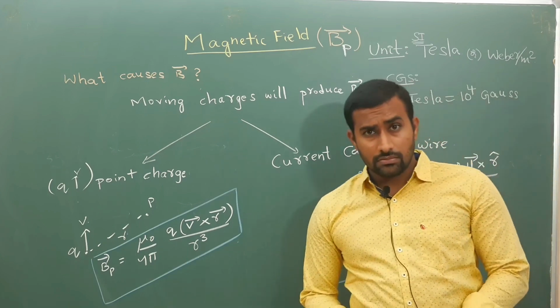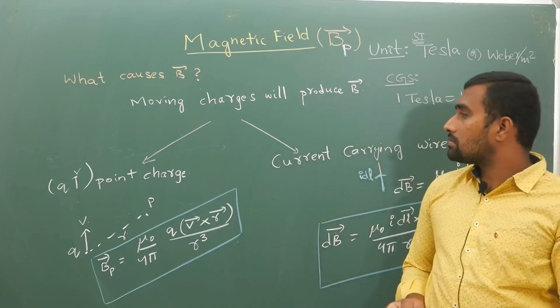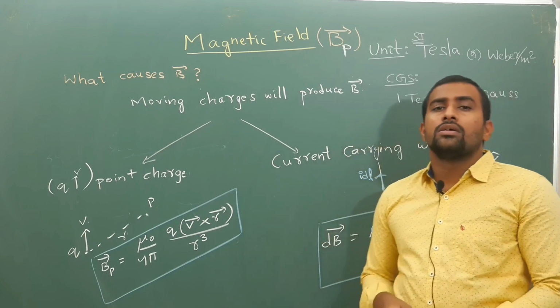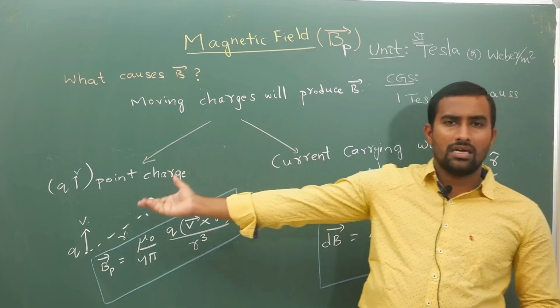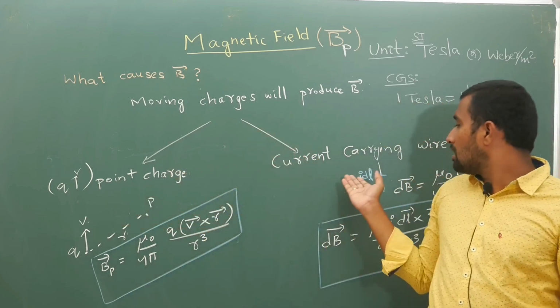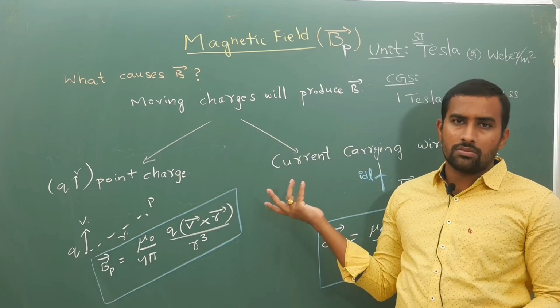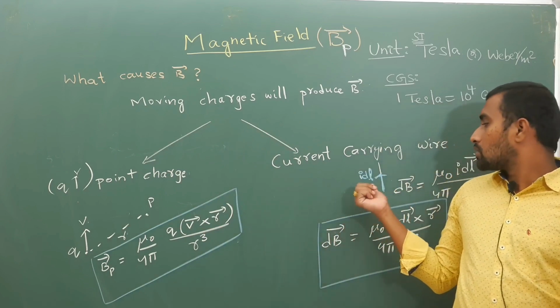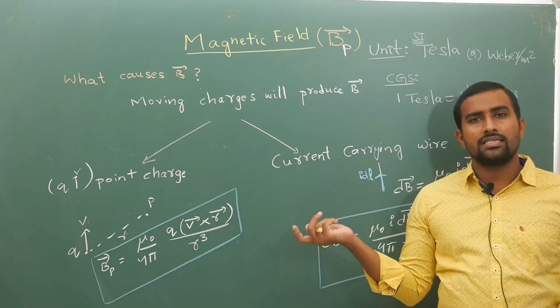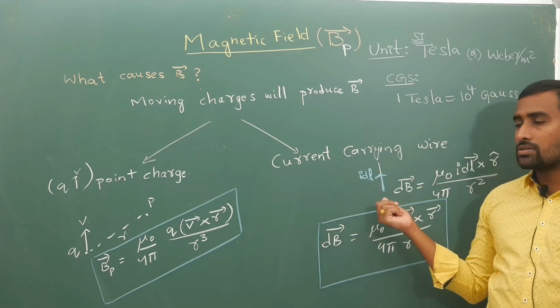From this you must have understood, moving charges means you will either have a point charge like this, or in a current carrying wire charges will keep moving. They are nothing but electrons. So those electrons, when they are moving, obviously they are charges. So moving charges will produce magnetic field.